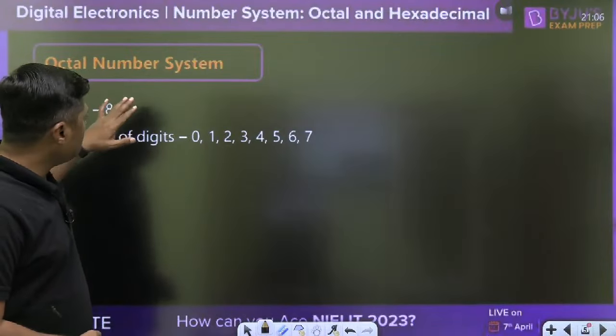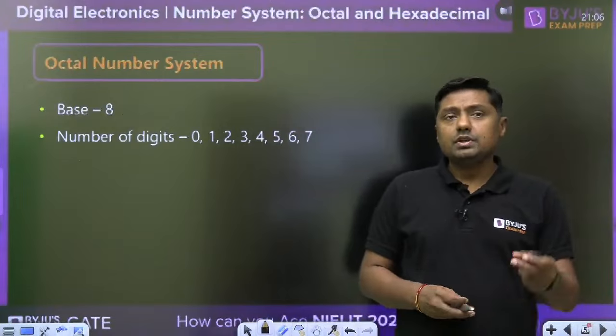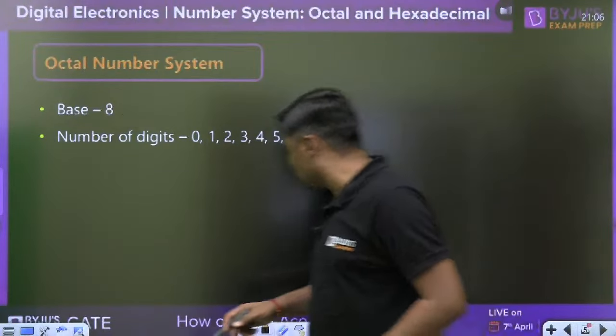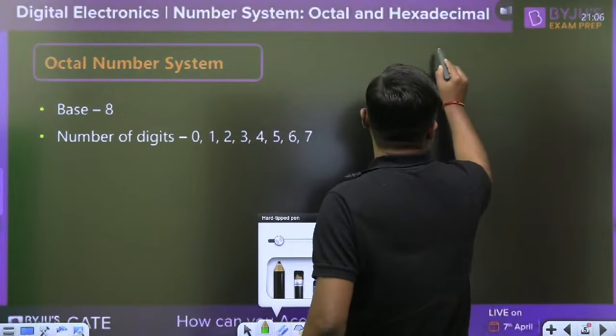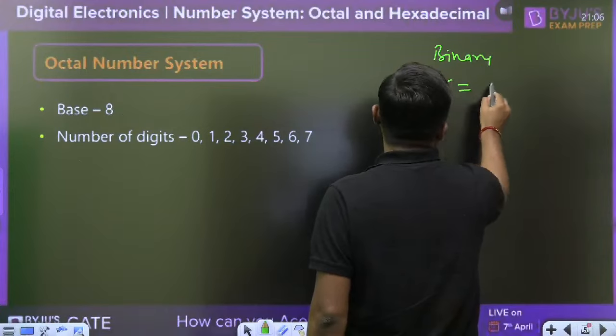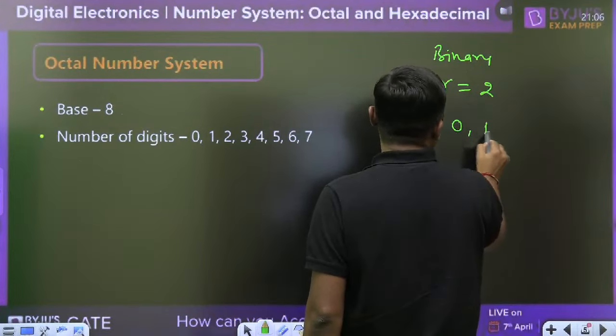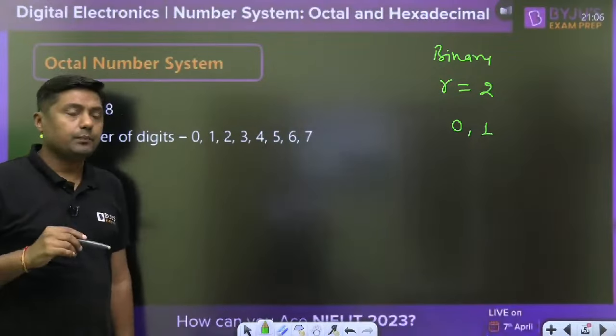Now, in front of you, there is an octal number. Initially we discussed the binary number. So what was the binary number? 0 and 1. The radix or base was 2, and these are the digits, only 2 digits, 0 and 1.